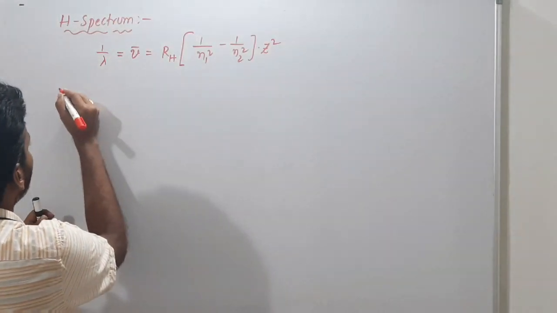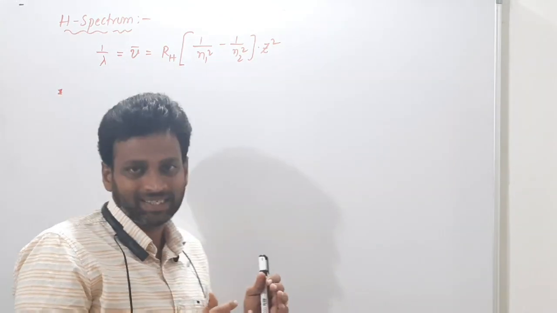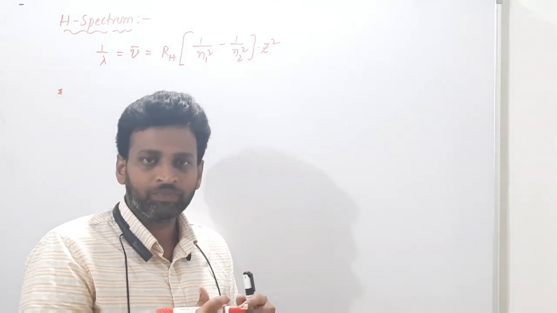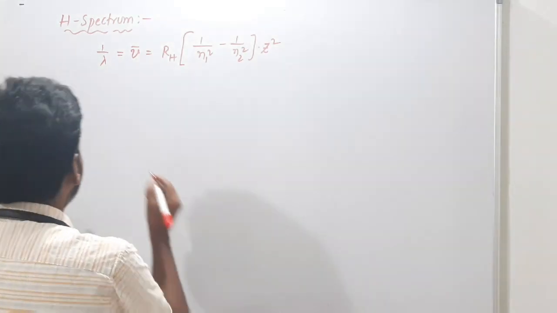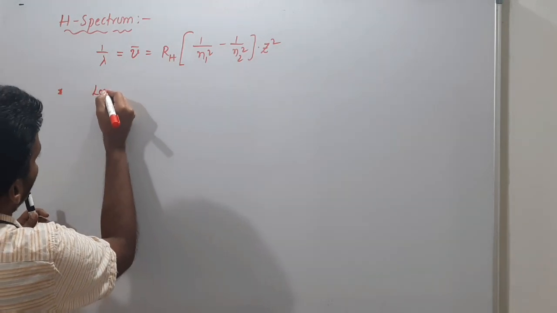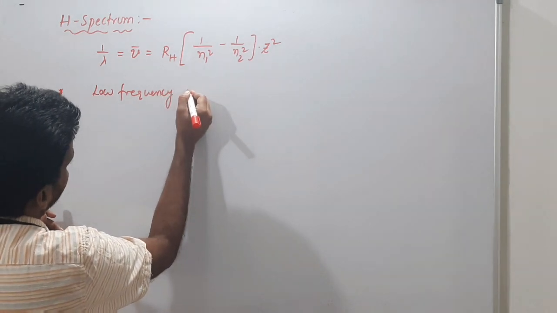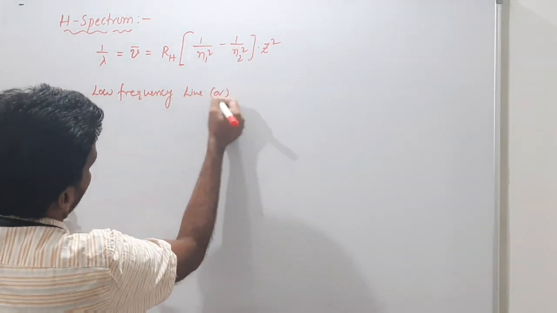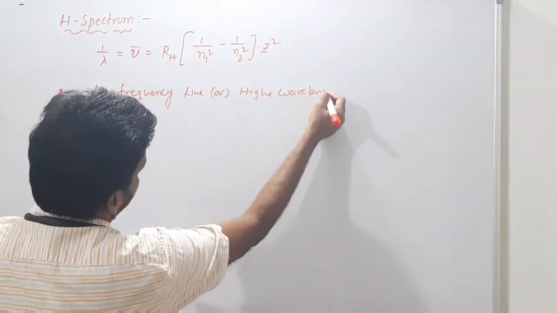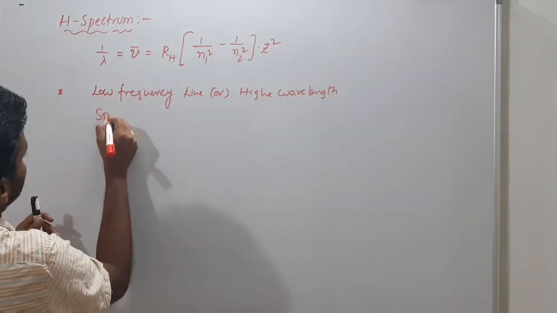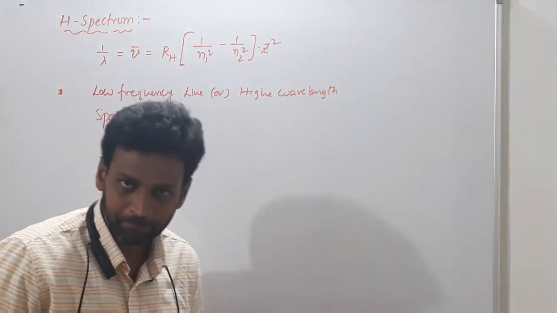Okay, so here in the hydrogen spectrum, which line has low wavelength and which has high frequency, those we will discuss now, one by one. What does a low frequency or high wavelength spectral line mean? This is our first step.